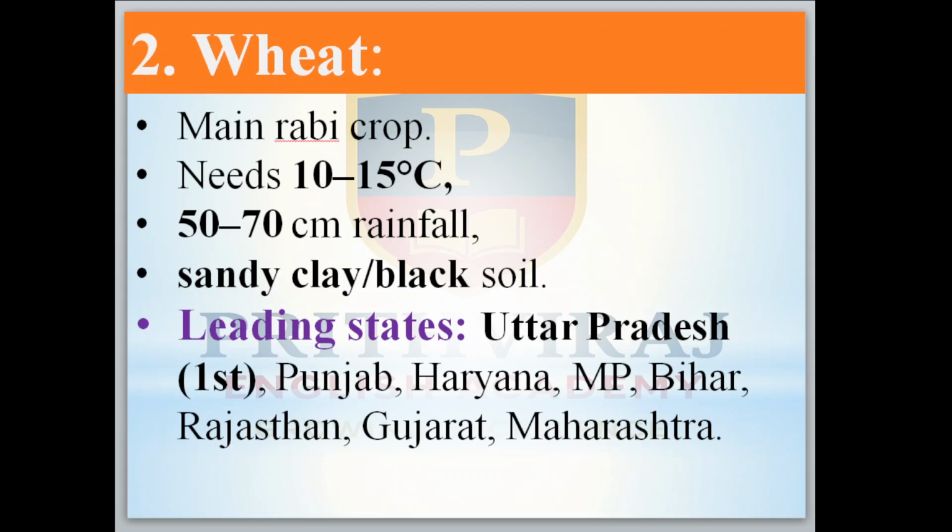Next, wheat. Main rabi crop, it needs 10 to 15 degrees Celsius of temperature. 50 to 70 centimeters of rainfall is needed. Sandy, clay and black soil is suitable for this one. Leading states like Uttar Pradesh, it is first, then Punjab, Haryana, Madhya Pradesh, Bihar, Rajasthan, Gujarat, Maharashtra, etc. grow the wheat.